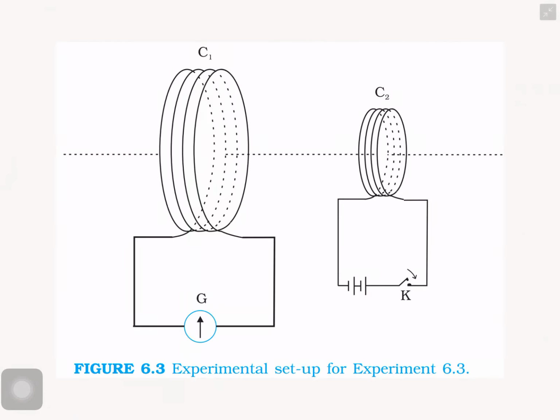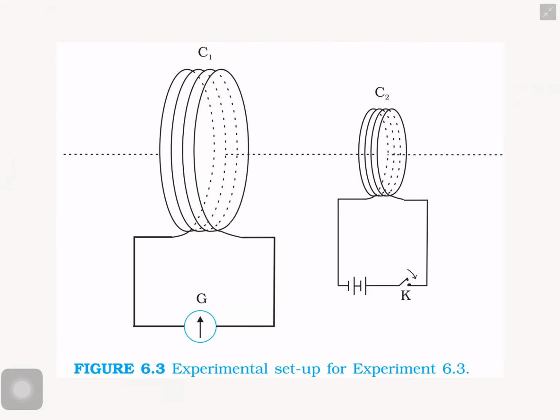See, this is the arrangement setup for the third experiment. Here also there is no difference. Only one difference: what is the difference between the second and third? Here I just add one more key. You are already familiar with C2 and the battery. Here I add only one key, a key only added.